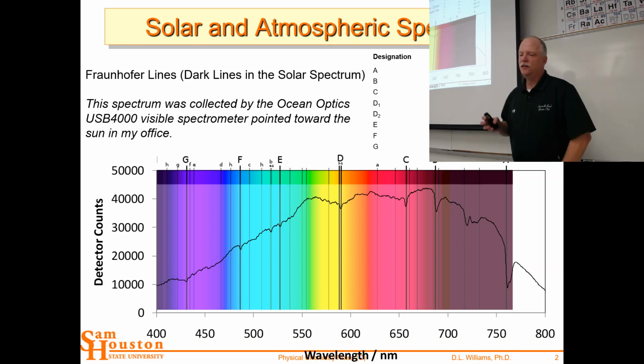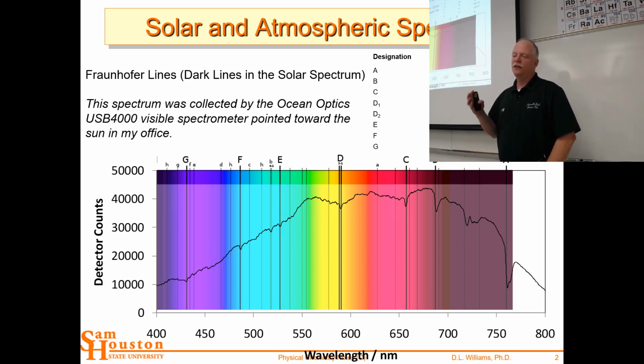And so this is a solar and atmospheric spectrum. We can't really get a spectrum of the sun from Earth without also getting our atmosphere. But our atmosphere is transparent to visible light. And we see the general black body curve.